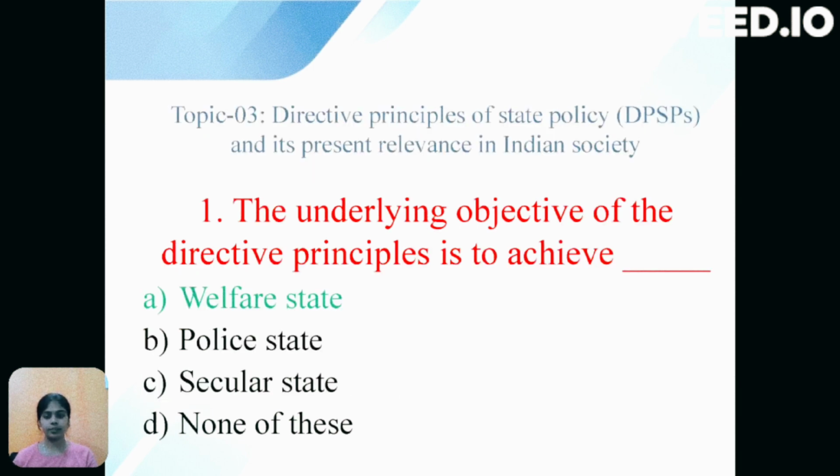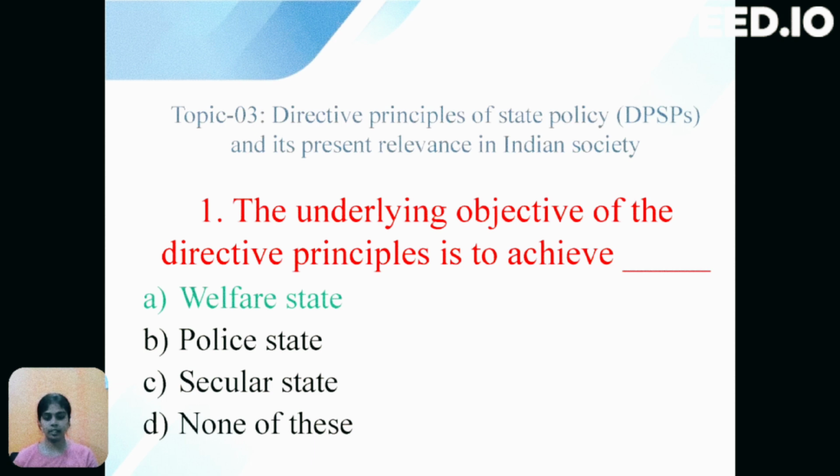Talking about directive principles of state policy and its present relevance in Indian society, as we had a glimpse of directive principles of state policy in the prior question, directive principles of state policy is referred to in part 4 of the Indian constitution. Here state refers to government or nation. So the first question is, the underlying objective of the directive principles is to achieve. The options are: option A, welfare state; option B, police state; option C, secular state; option D, none of these.